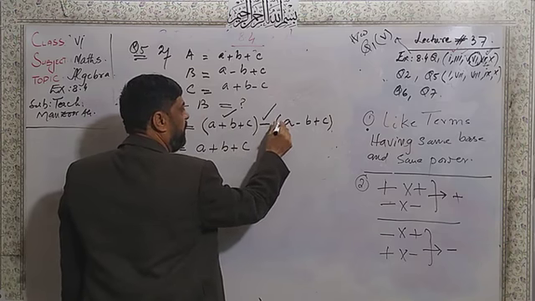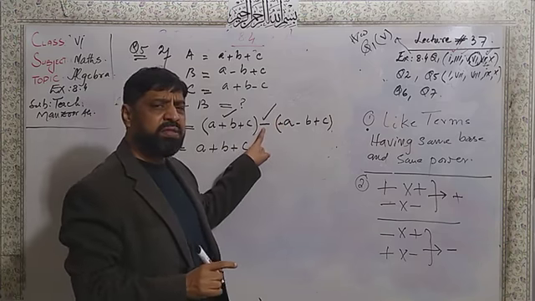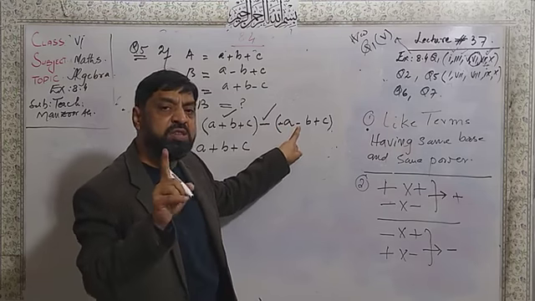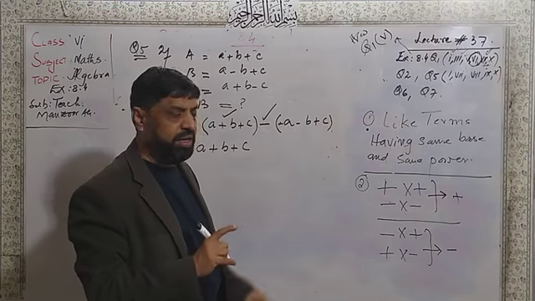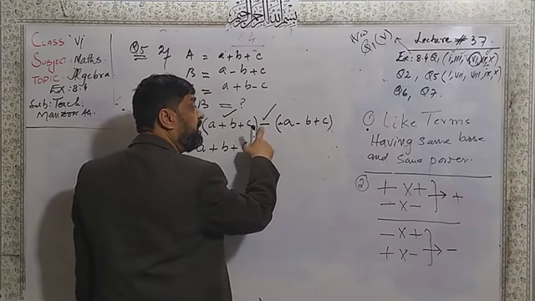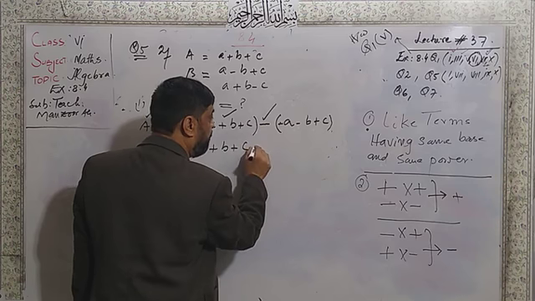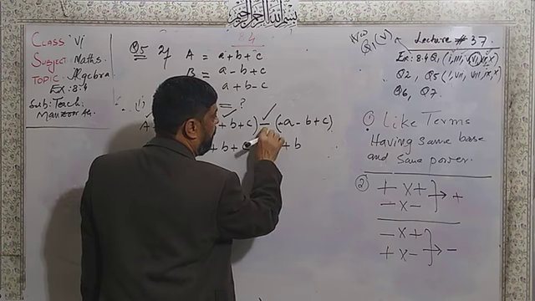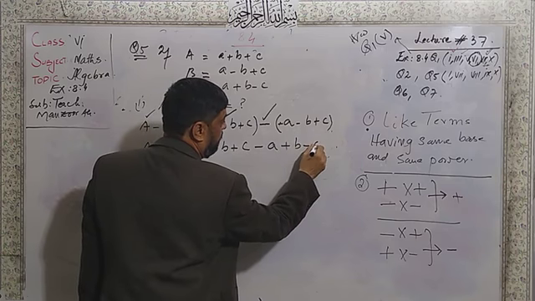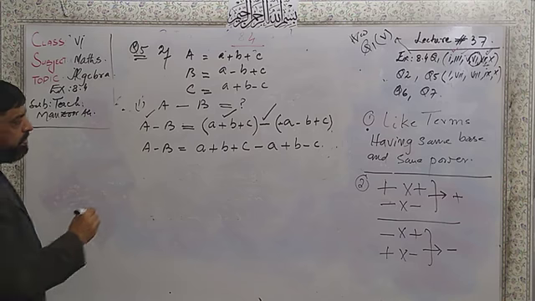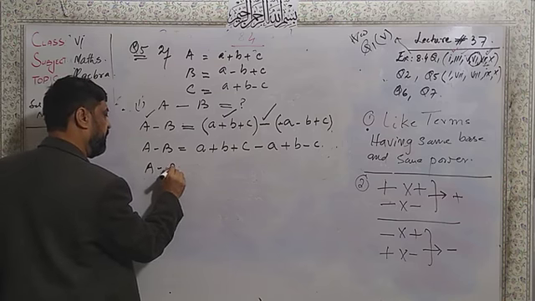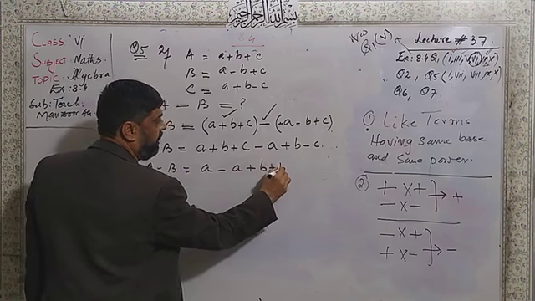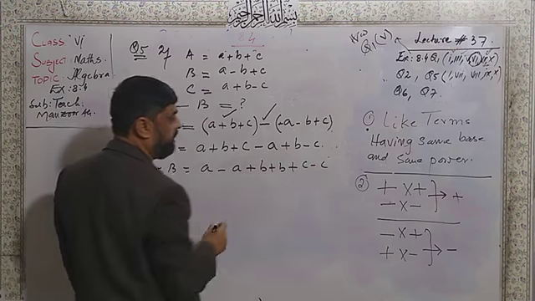Now the multiplication of the minus. If there is minus, change it outside. If there is plus, change to minus. Here is minus, change to plus. Here is plus, change to minus. Because opposite signs give the result minus, minus into plus is minus a. Minus and minus is plus b. Minus and plus is minus c. Good. Now keep the same values together, like a with minus a, plus b with plus b, plus c with minus c.